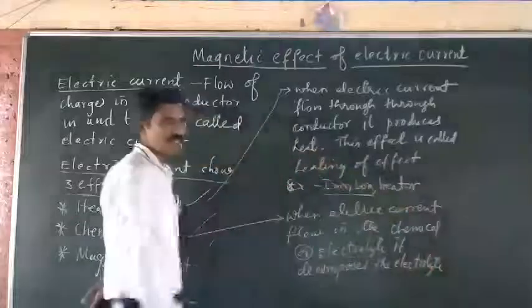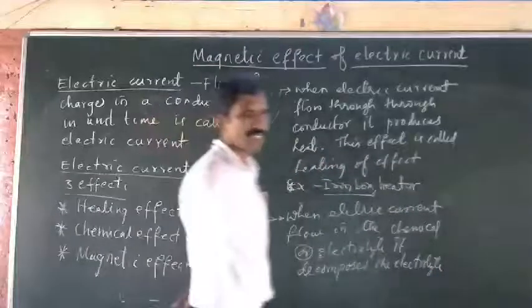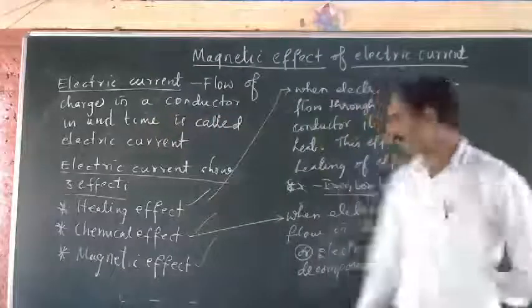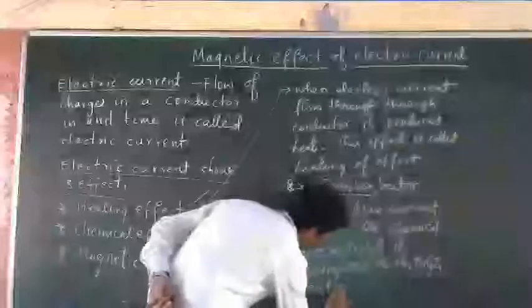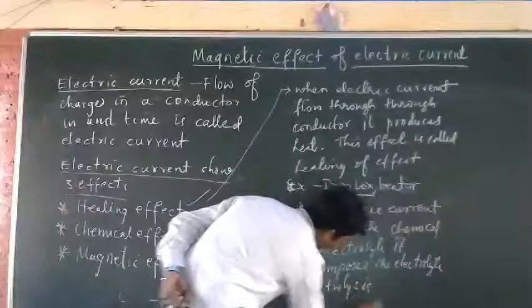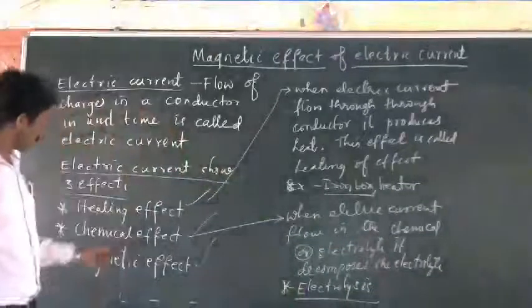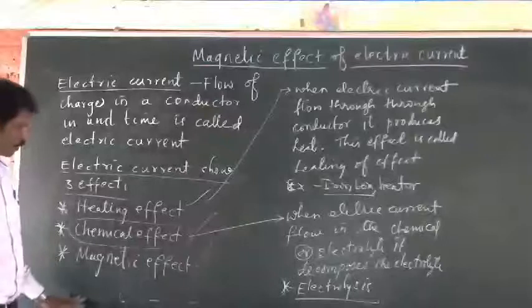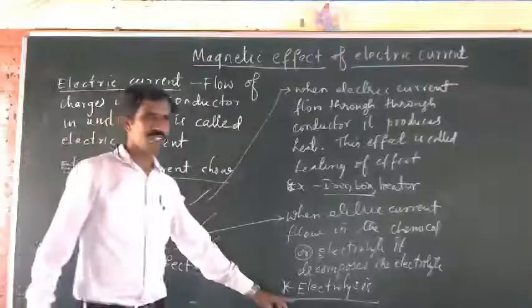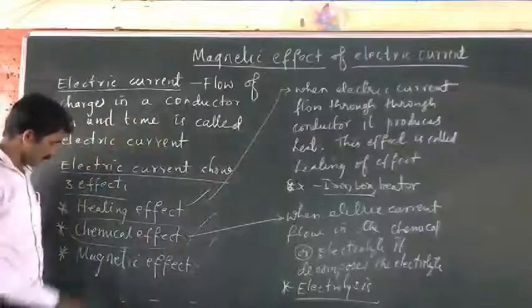This effect is called chemical effect of electric current. Simply we can say it is electrolysis. Electrolysis is nothing but chemical effect of electric current. Understood?